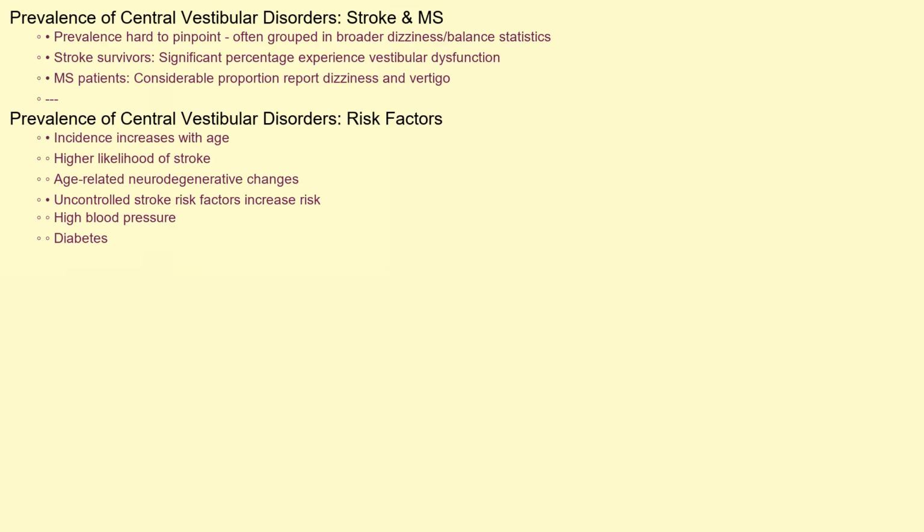It's difficult to pinpoint the exact prevalence of central vestibular disorders due to stroke and MS, as these figures are often included within broader statistics for dizziness and balance problems. However, studies estimate that a significant percentage of stroke survivors experience vestibular dysfunction. Similarly, a considerable proportion of individuals with MS report dizziness and vertigo as symptoms. The incidence increases with age, reflecting the higher likelihood of stroke and age-related neurodegenerative changes. Those with uncontrolled risk factors for stroke, such as high blood pressure or diabetes, are also at increased risk.